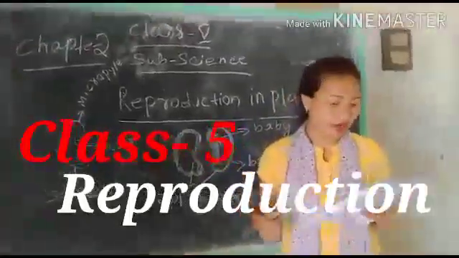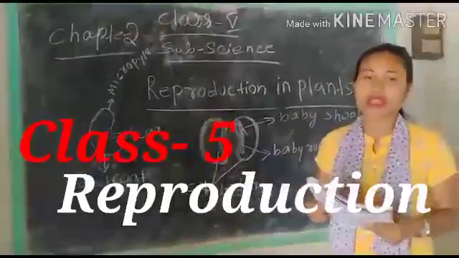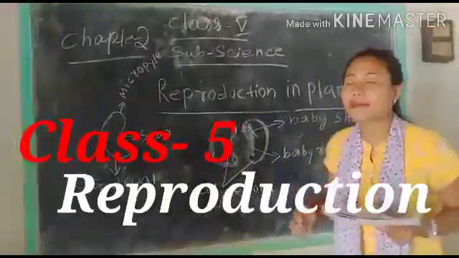So this is the method of reproduction in plants, by using seeds or through the vegetative method.